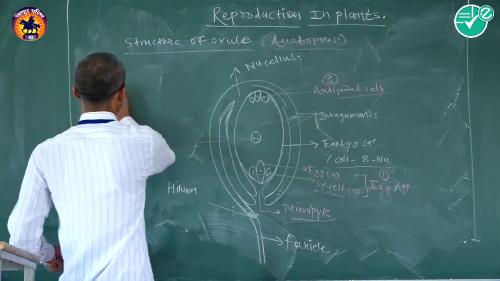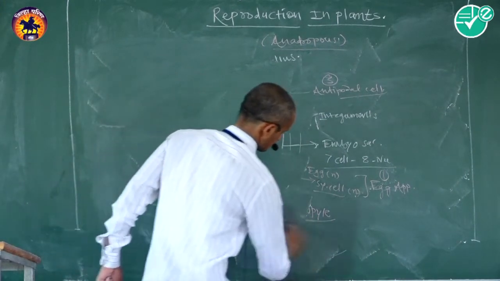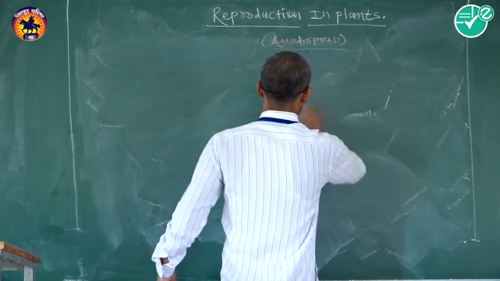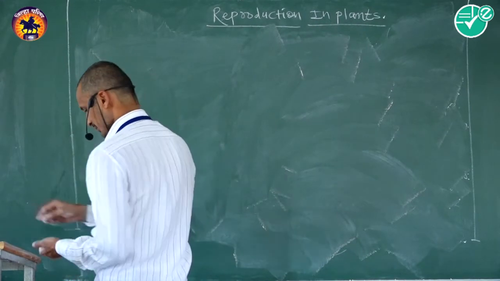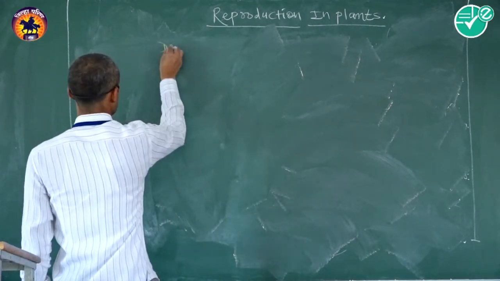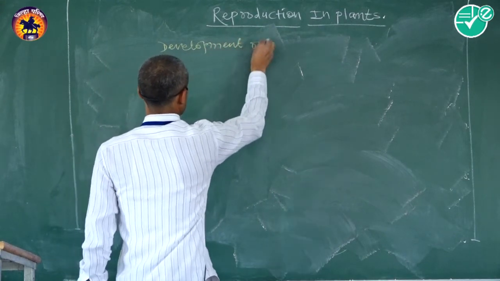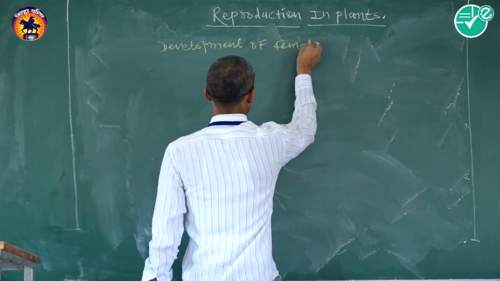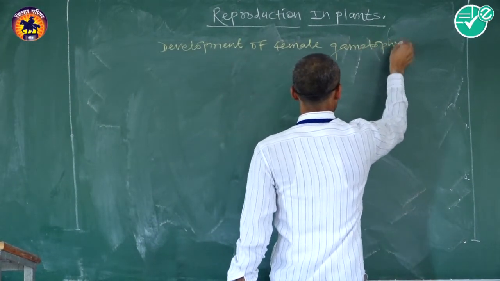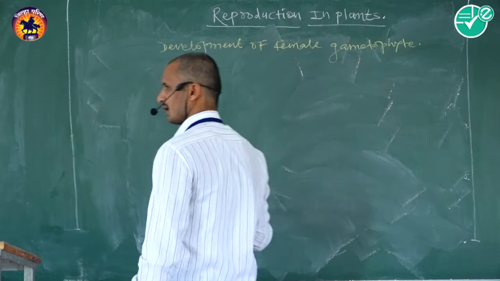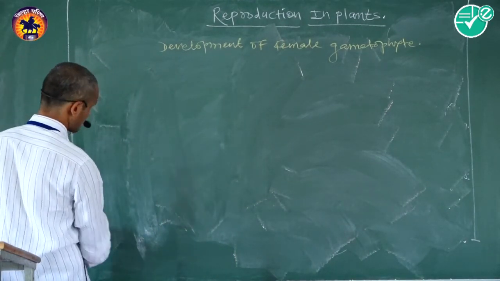Then I will tell you about the development of the female gametophyte, that is, the development of the embryo sac.